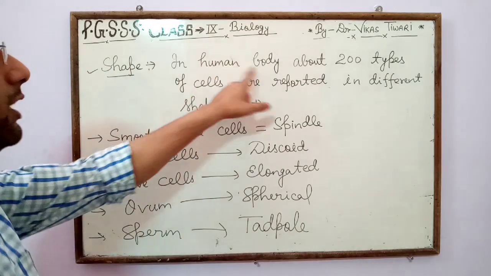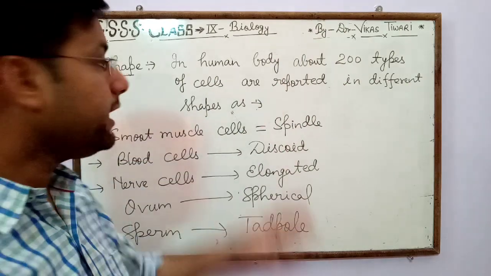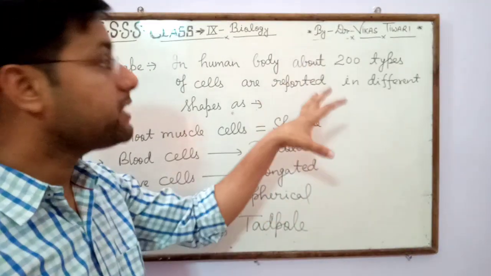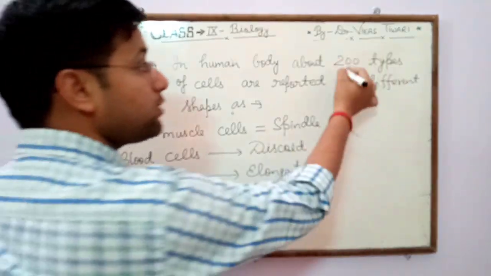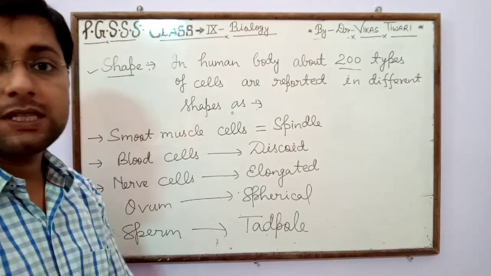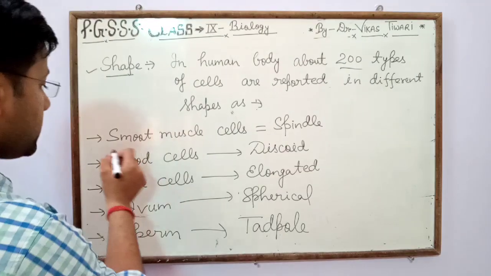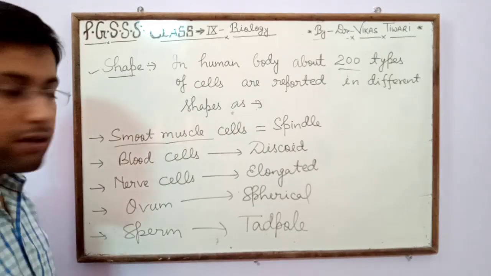Now in shape, in the human body, about 200 types of cells are reported in different shapes. First is smooth muscle cells.